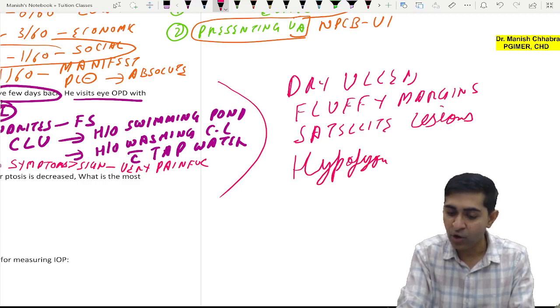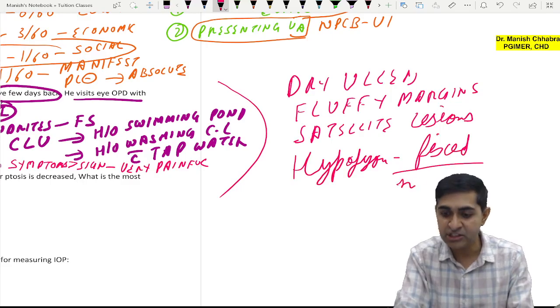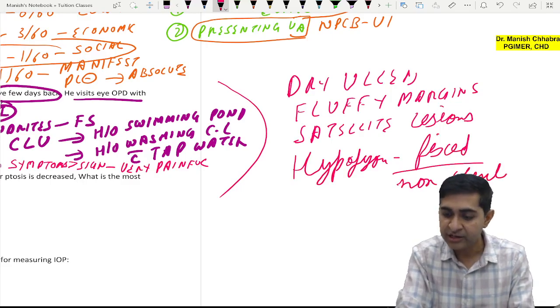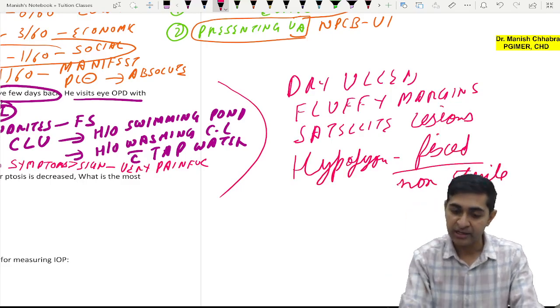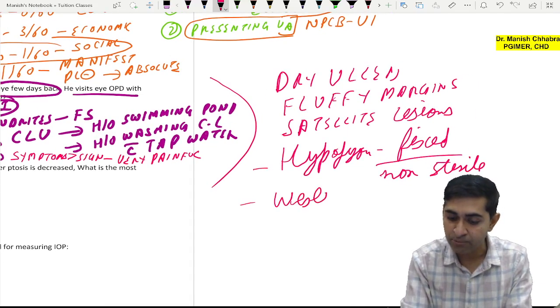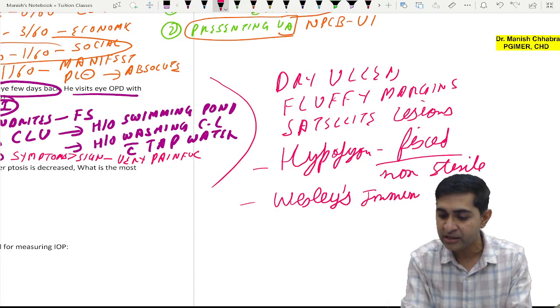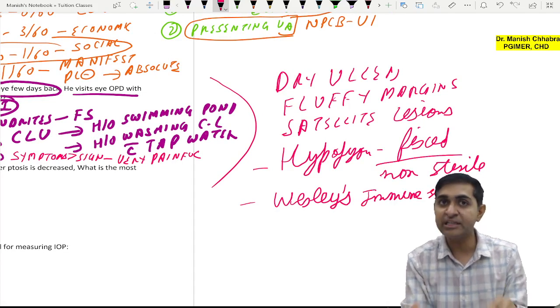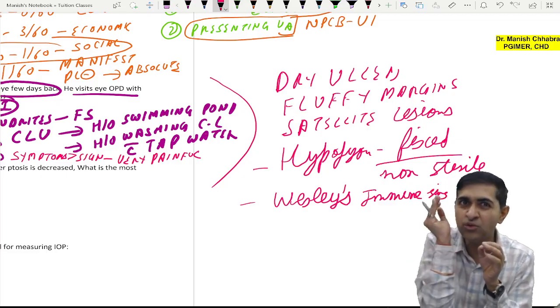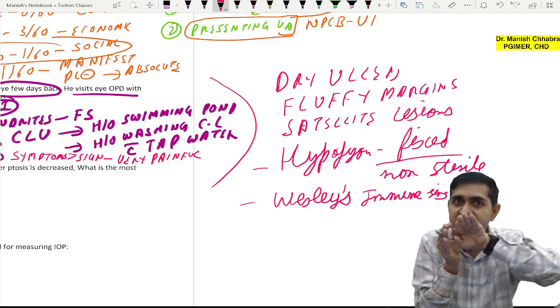This hypopyon will be fixed. It will be fixed and it will be sterile or non-sterile. It will be fixed and non-sterile. There is typical Wesley's immune ring. Now mind you, Wesley's immune ring is the antigen antibody reaction which is happening between normal cornea and the infected cornea junction. Yes. Okay.